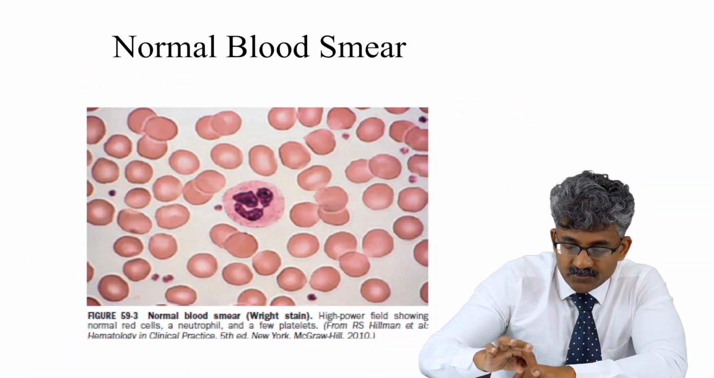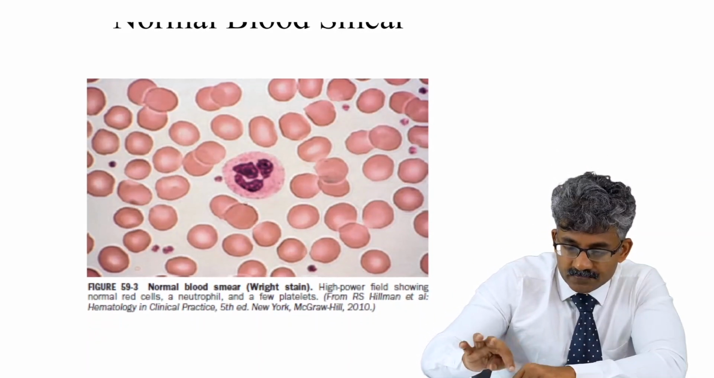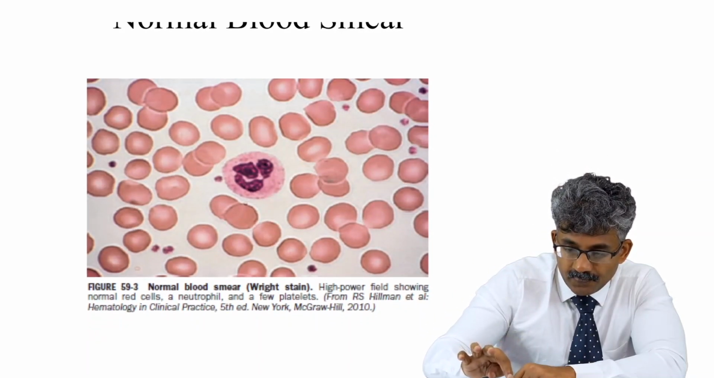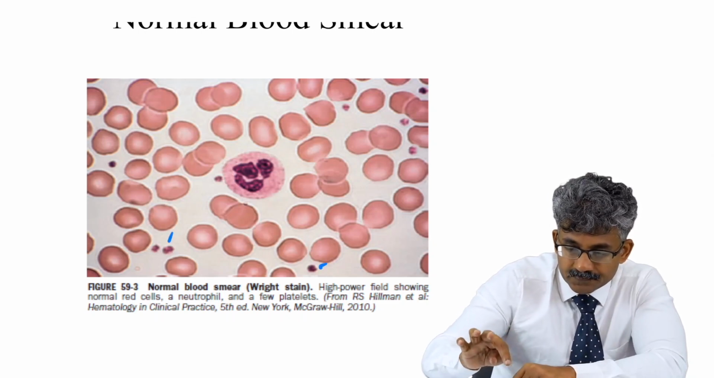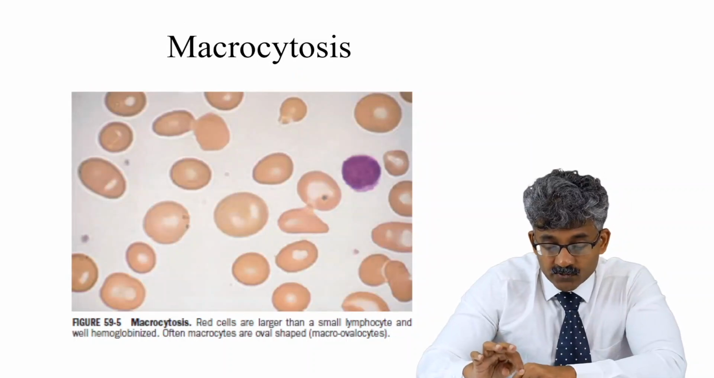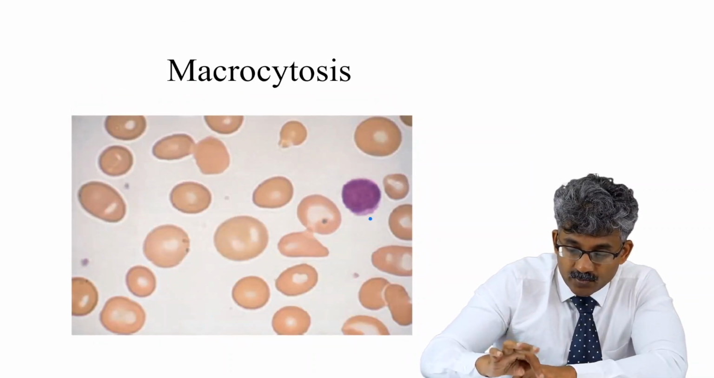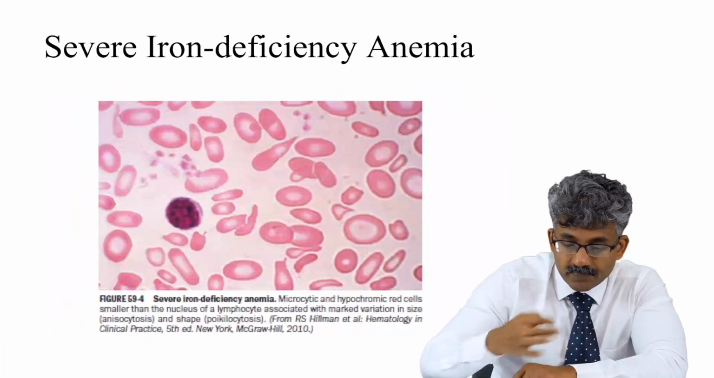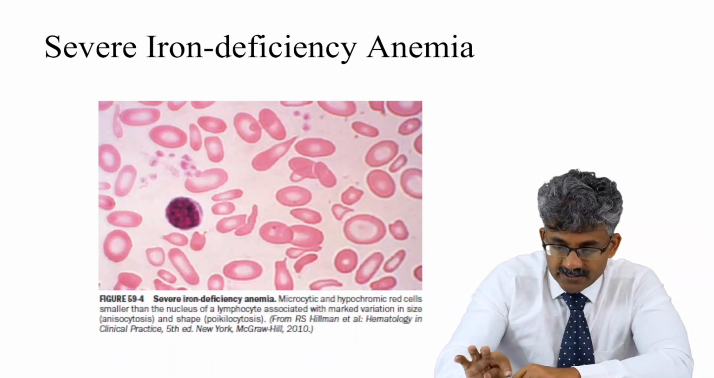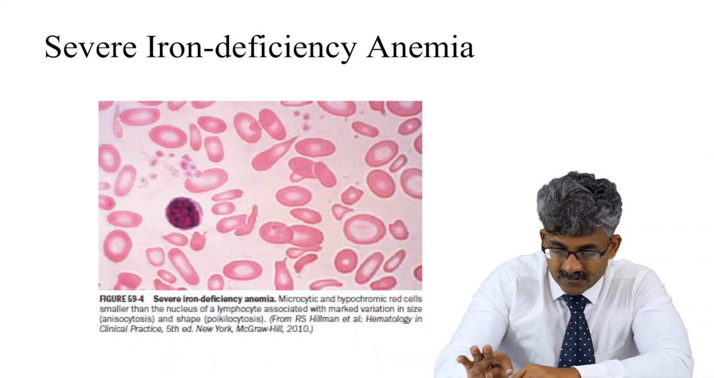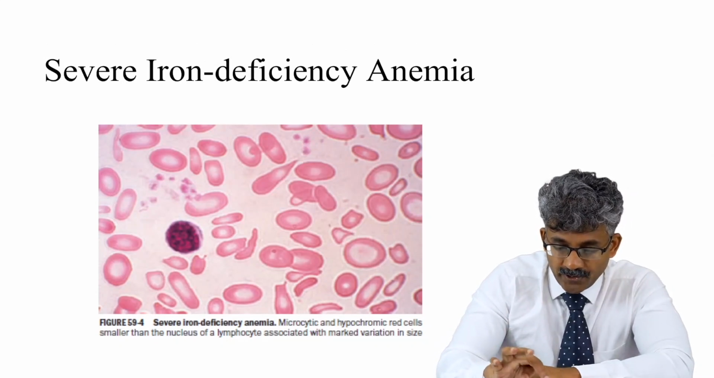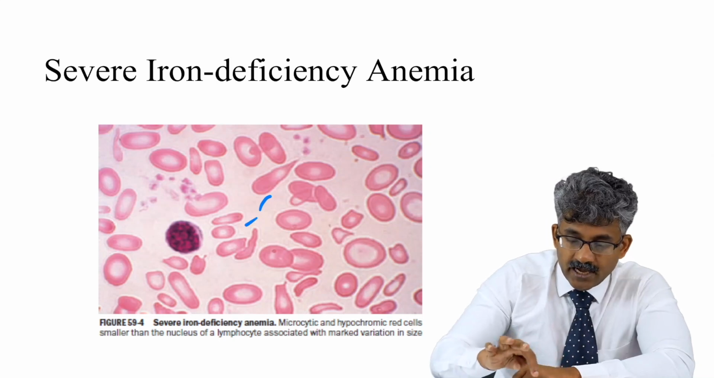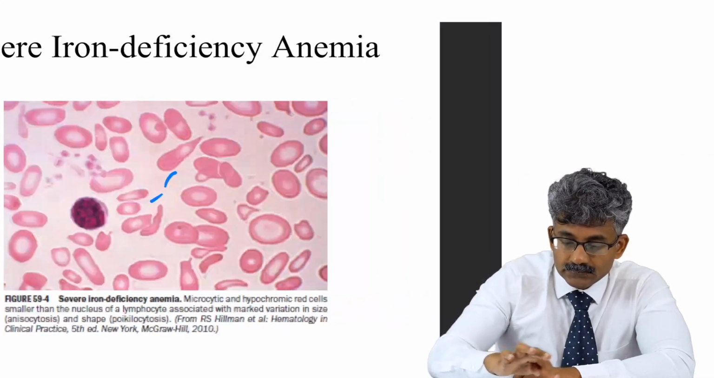This is a normal peripheral blood smear. Here you can see the neutrophil, a high power field showing a neutrophil and a few platelets. Then macrocytosis. So this is a small lymphocyte, and here you can compare with the small lymphocyte. This is macrocytosis. Then severe iron deficiency anemia. Here you can see the alteration in size, anisocytosis, and alteration in shape, poikilocytosis. So poikilocytosis and anisocytosis with microcytic hypochromic anemia.